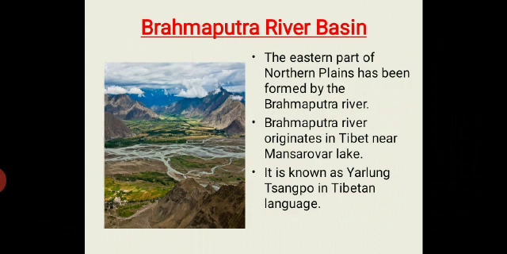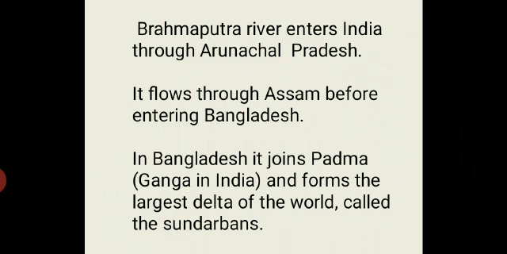The third river basin is Brahmaputra River Basin. The eastern part of our northern plains is formed by the Brahmaputra River. It originates in Tibet near Mansarovar Lake, and there it is known as Yarlung Tsangpo. It enters India through Arunachal Pradesh and flows through Assam before entering Bangladesh. In Bangladesh, it joins Padma, which is known as Ganga in India, and there it forms the largest delta of the world, called the Sundarbans.